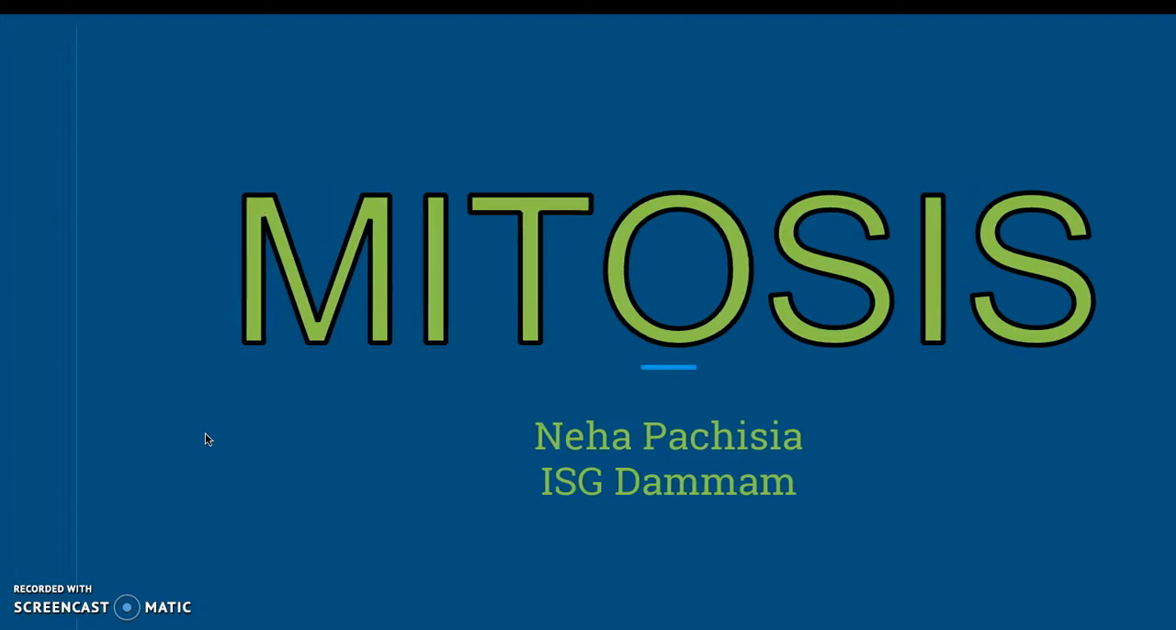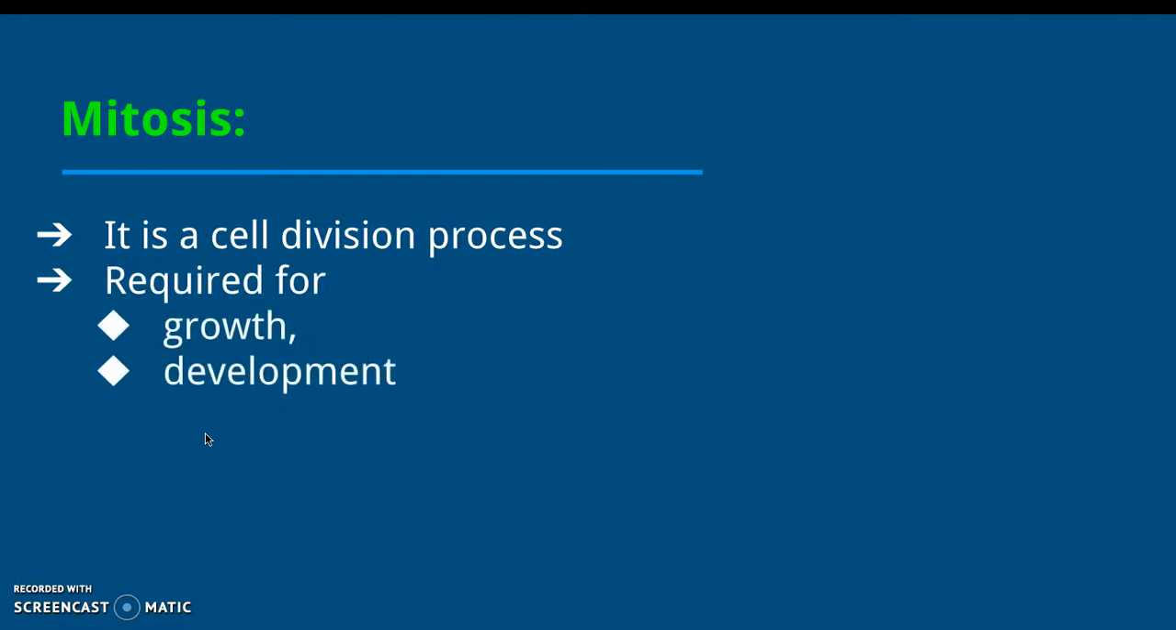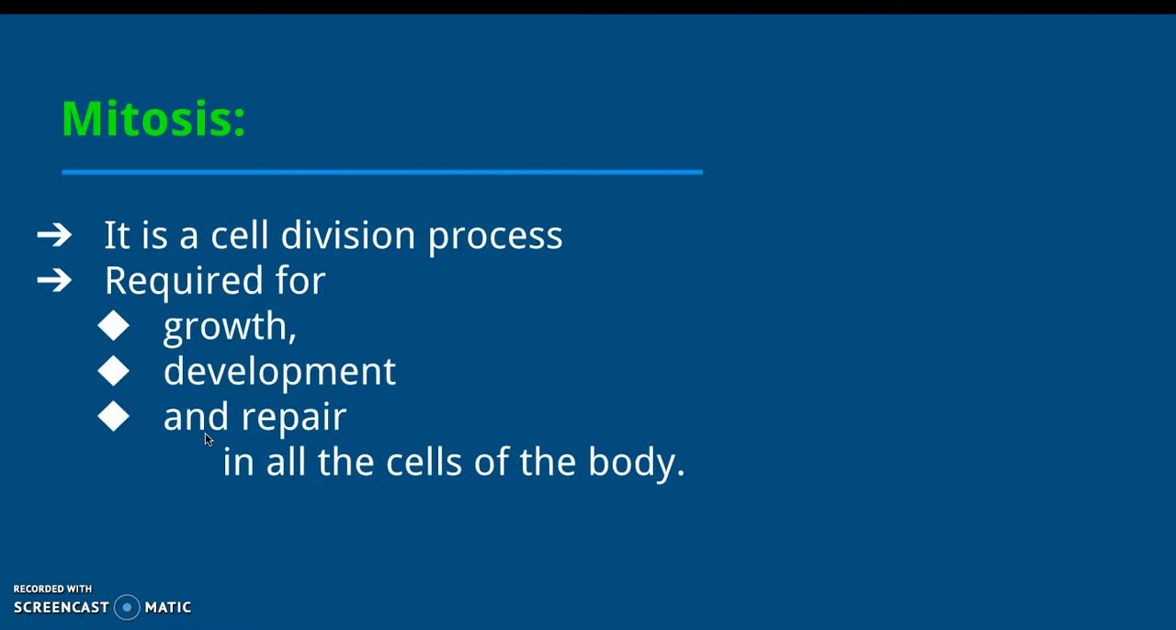Mitosis, as we all know, is a cell division process where the nucleus divides and then the cytoplasm divides, leading to cell division. This process is required for growth, development, and repair in all the cells of the body. By saying so, we mean both somatic cells as well as germ cells. So, mitosis occurs in all the cells of the body and it happens throughout the lifetime of an organism for growth, development, and repair.